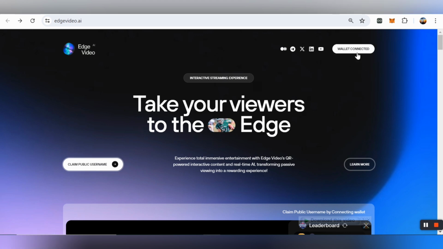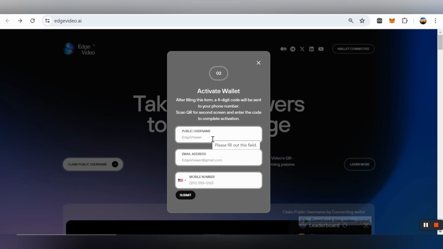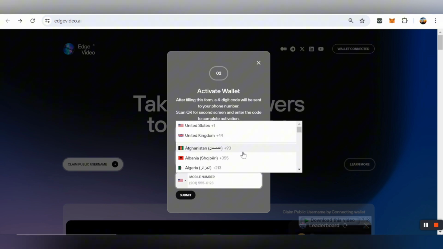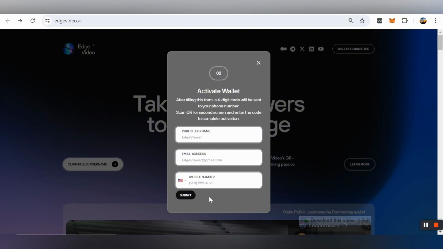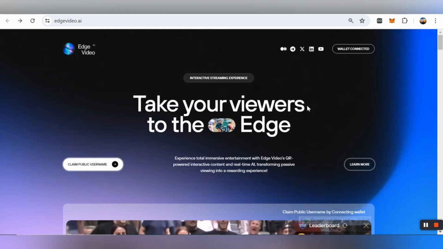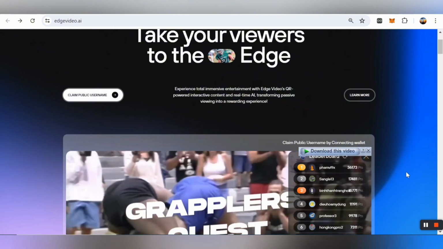So first of all, here you need to connect your wallet. I have already connected my wallet, and then you simply click on claim public username here, and then you need to enter your public username and email address, and your mobile number, and you can choose your country in which you live here, and then you simply submit. So you can activate your wallet, and after filling this form, a 4-digit code will be sent to your phone number, and you can also scan the QR code to the second screen and enter the code to complete the activation, and then you can claim your public username right now. So here you can also claim a public username by connecting your wallet easily.